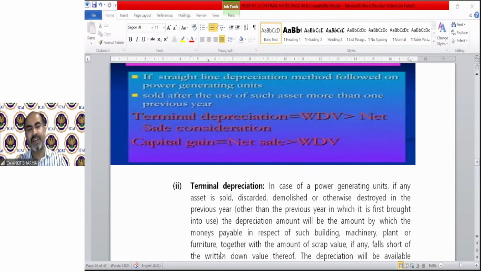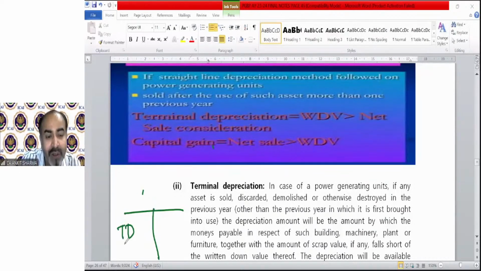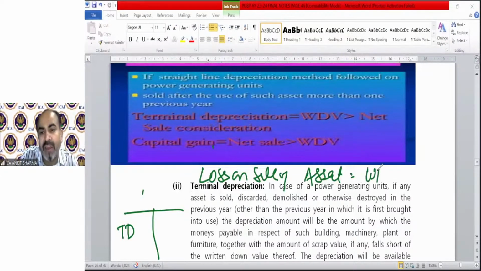So if you are a power generating undertaking and you are claiming depreciation as per SLM method, then in the year in which those assets are sold, discarded, etc., you need to calculate whether it's loss on sale of asset or profit on sale of asset. If it is loss on sale of asset, it will be called terminal depreciation under income tax. And we will show that terminal depreciation on the debit side of trading and P&L because it's a kind of loss on sale of asset. And when does loss generate? When WDV is more than sale price.